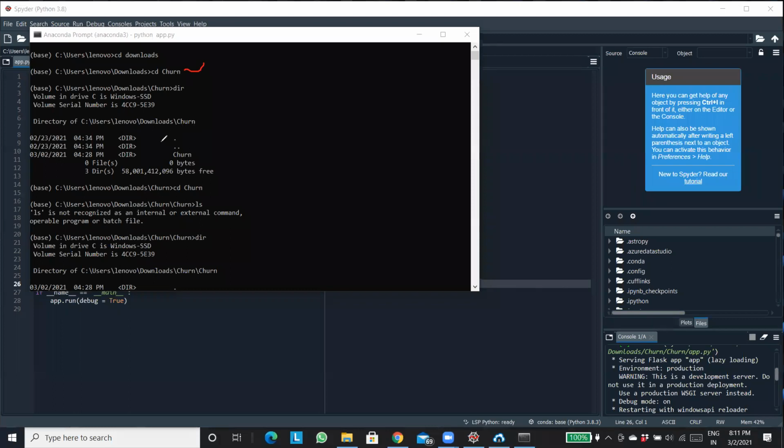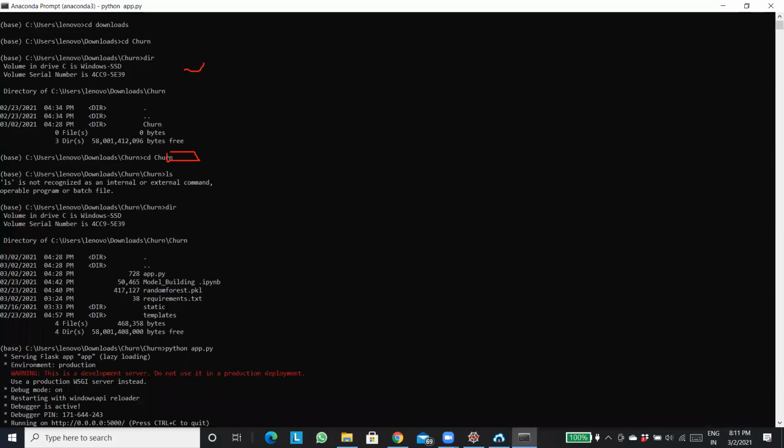Once I did cd churn over here, if you look at the directory, there is another folder, churn. Then again I did cd churn. After that, I listed the directory, and these are the files present inside that particular churn directory. Able to understand, guys? Any doubt till here?